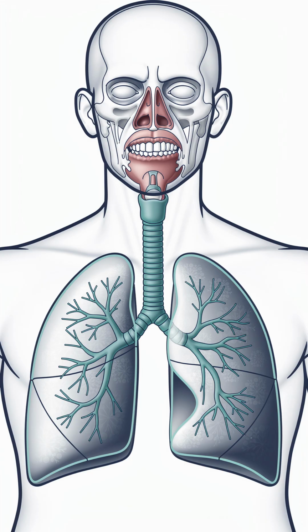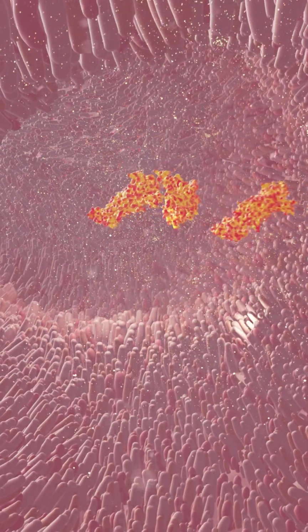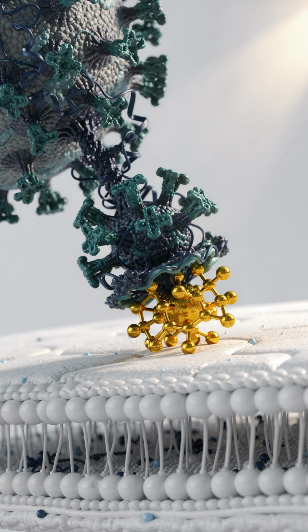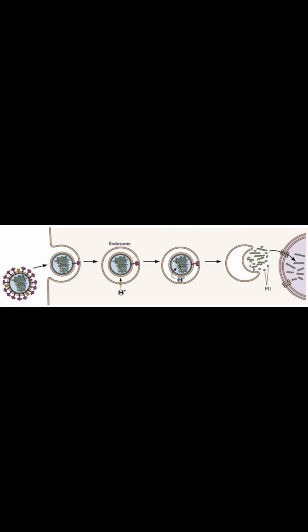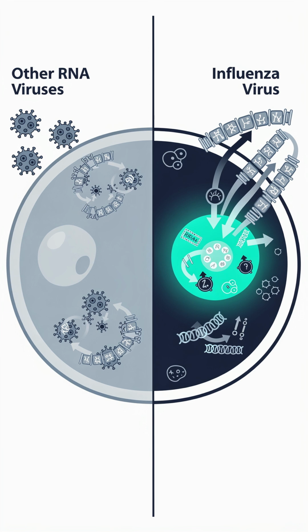Influenza viruses primarily infect the respiratory tract. They attach to epithelial cells lining the nose, throat, and lungs using hemagglutinin molecules that recognize specific receptors on host cells. Once inside the cell, the virus begins a complex replication cycle. One unusual feature of Orthomyxoviridae is that viral replication occurs partly inside the host cell nucleus, a characteristic that distinguishes influenza viruses from many other RNA viruses.